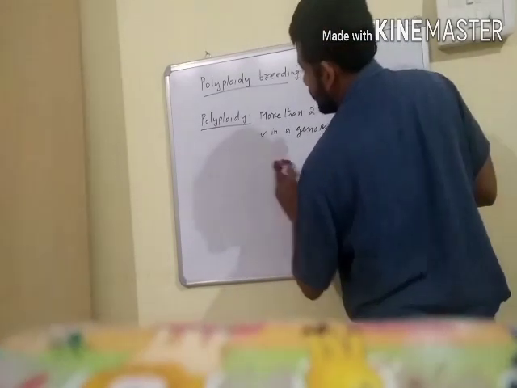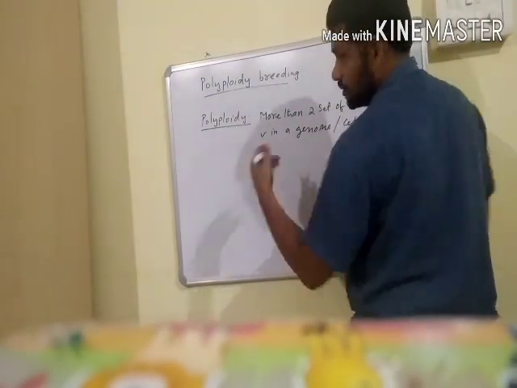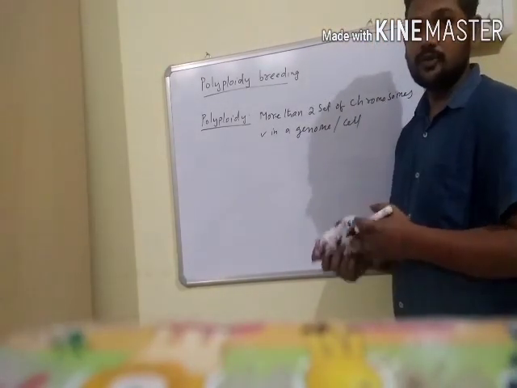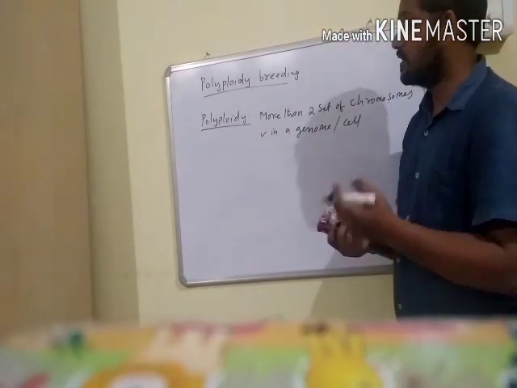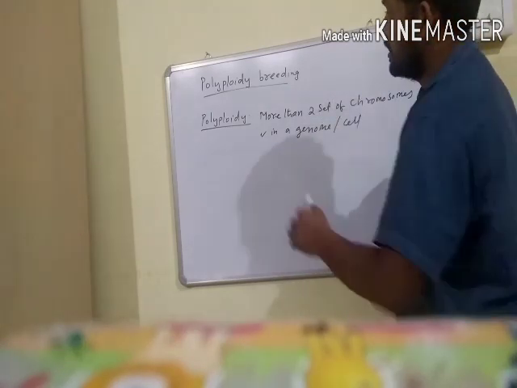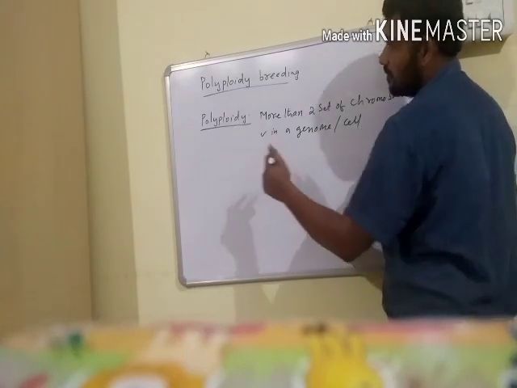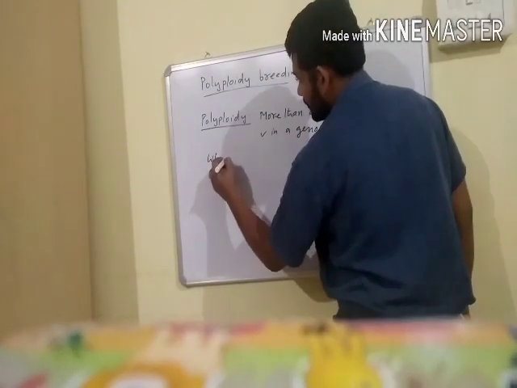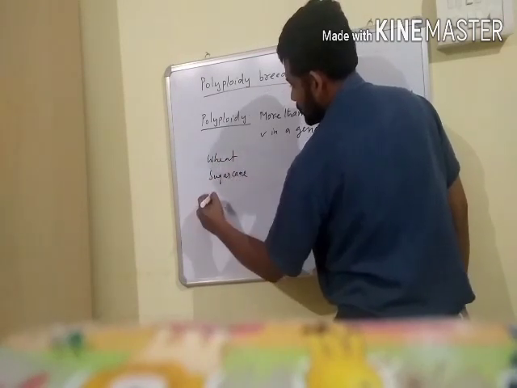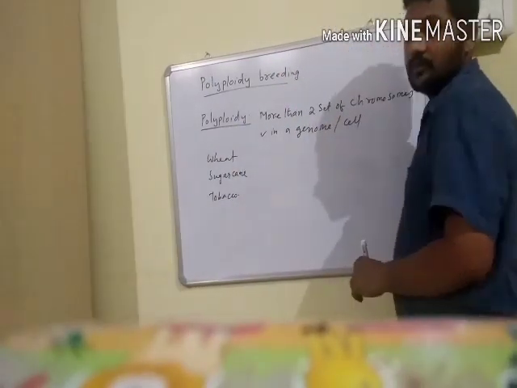Polyploidy usually occurs in nature, due to failure of separation of chromosomes during anaphase, that is, non-disjunction or non-formation of spindle fibers. The most common crops with polyploidy are wheat, sugarcane, and tobacco, which naturally contain polyploidy.